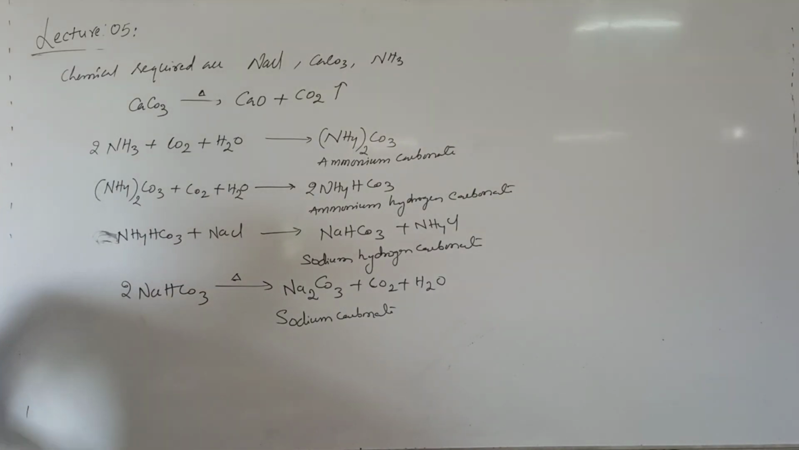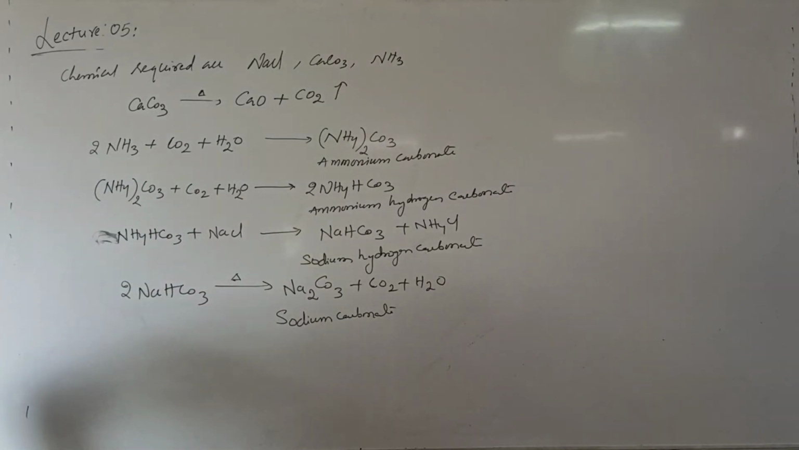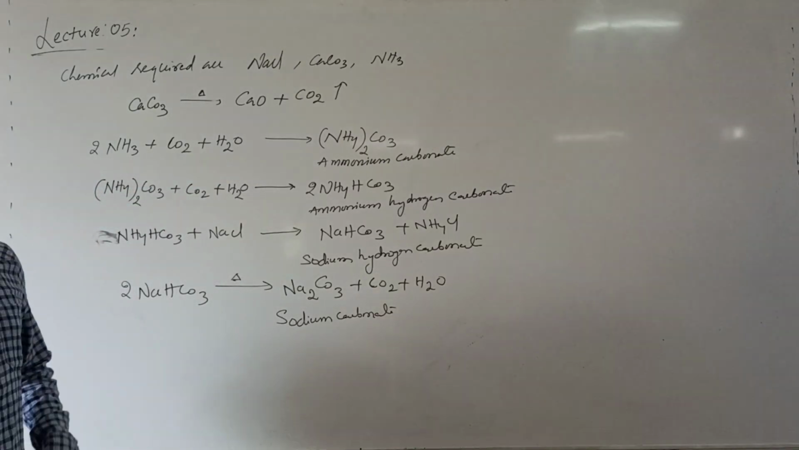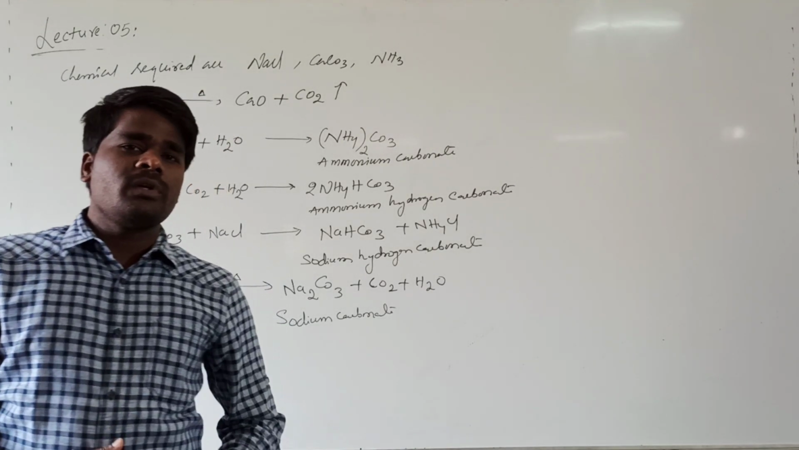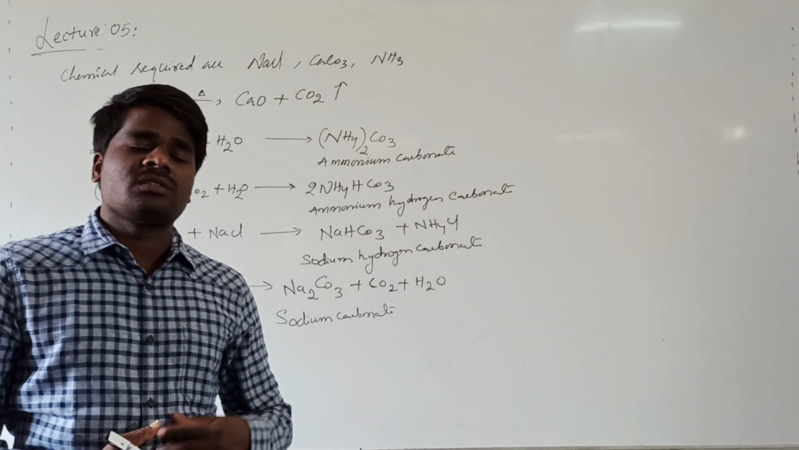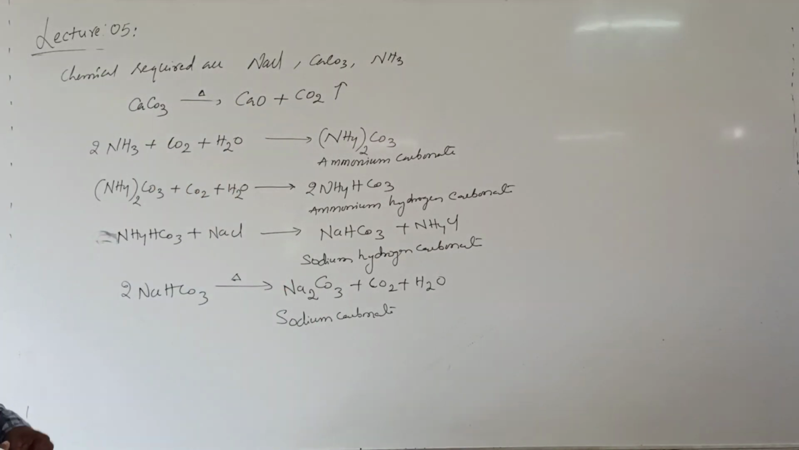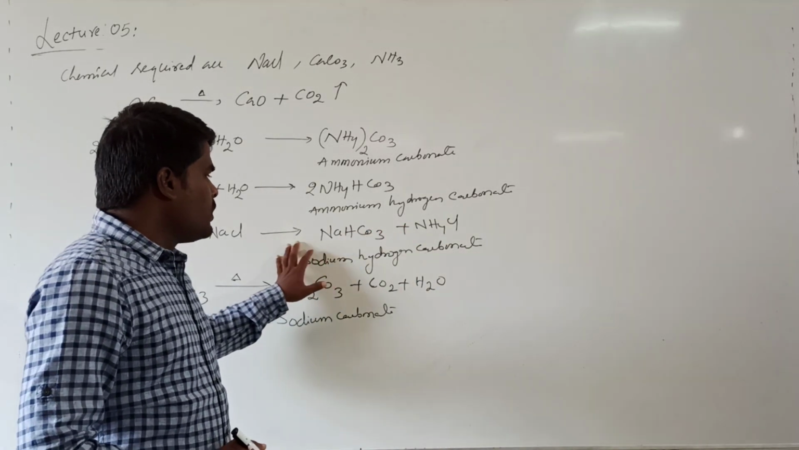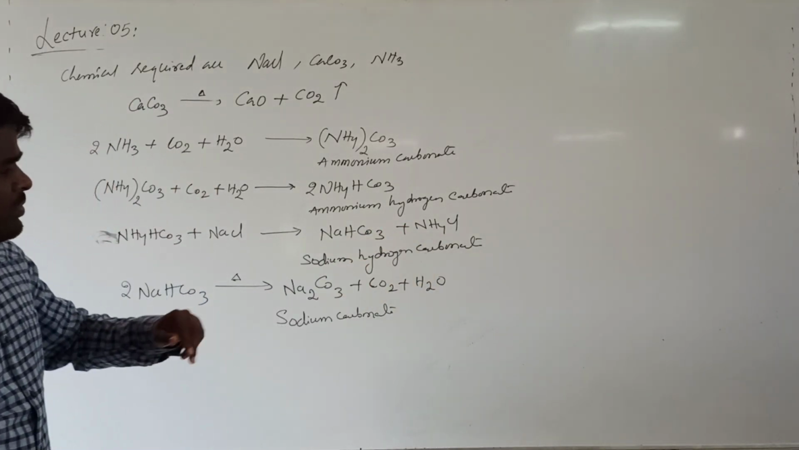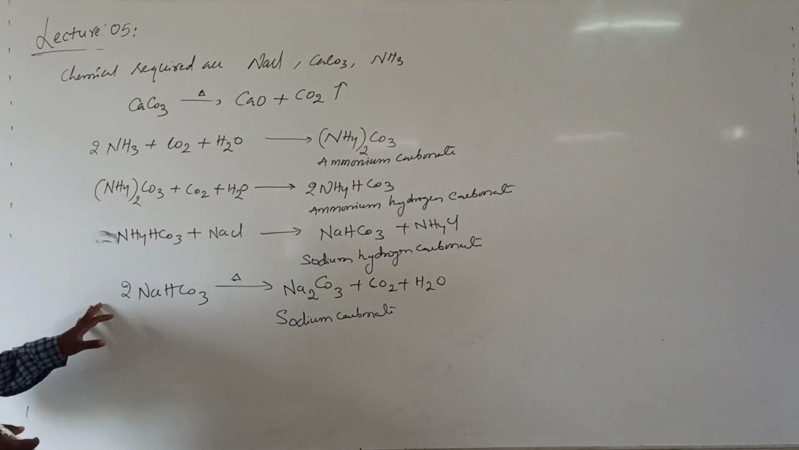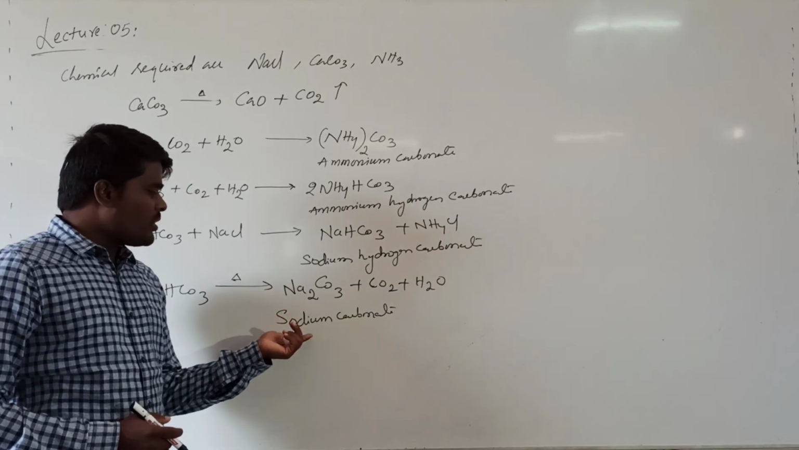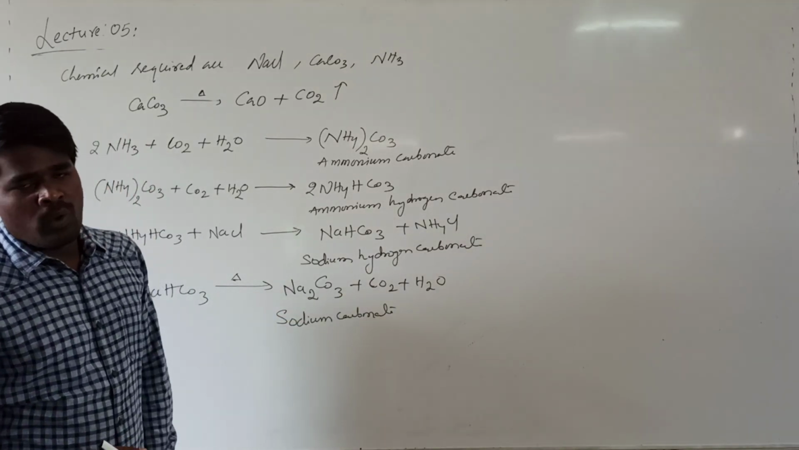Right? Now, what are the important aspects? Ammonia on reaction with carbon dioxide forms ammonium carbonate. This ammonium carbonate, on reaction with excess water and carbon dioxide, forms ammonium hydrogen carbonate. When this ammonium hydrogen carbonate is treated with NaCl, it is converted into sodium hydrogen carbonate plus ammonium chloride. Now this sodium hydrogen carbonate on heating decomposes into sodium carbonate plus carbon dioxide and water vapor.